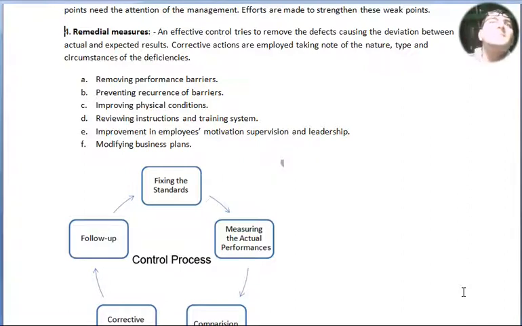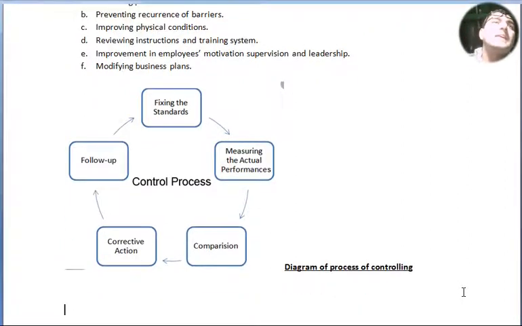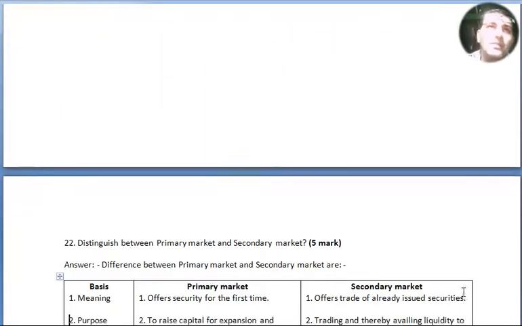I have made a simple diagram to understand the process of controlling: fixing the standards, measuring the actual performance, then comparison, corrective action, follow up, and this will go on as a cycling process. This is called the control process. Diagram of process of control.